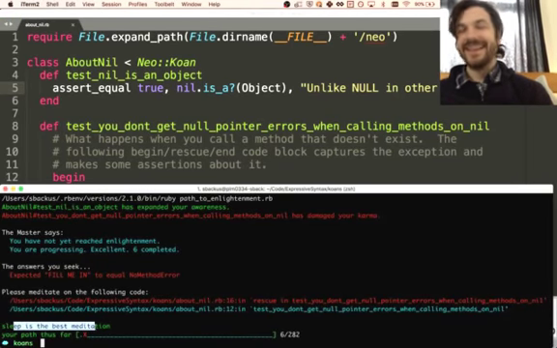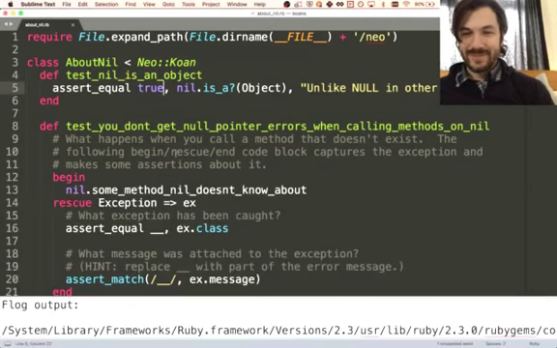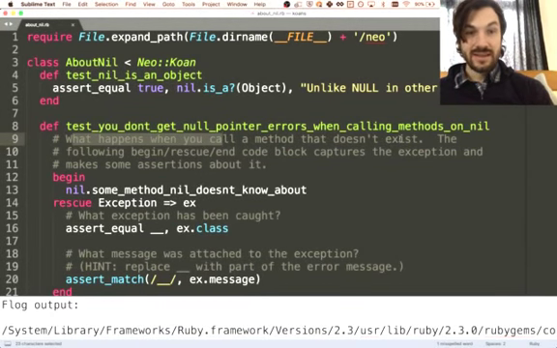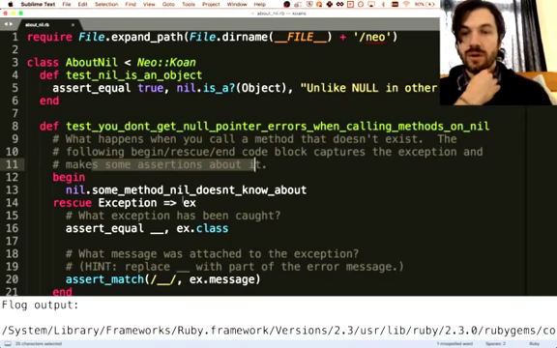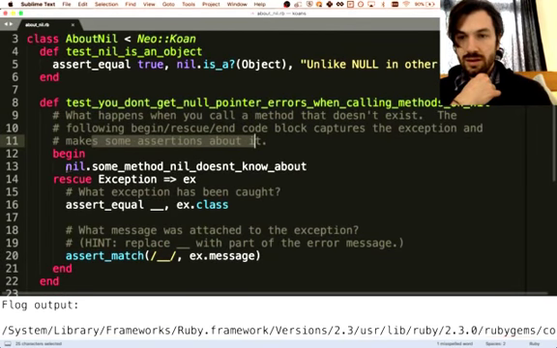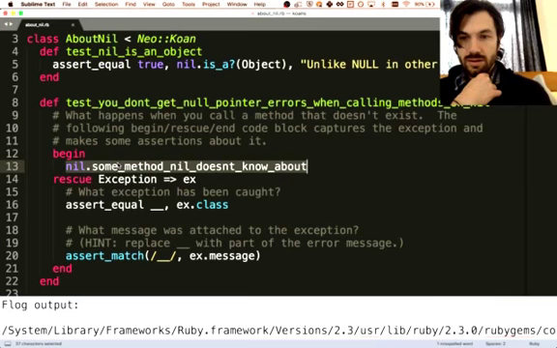Sleep's the best meditation. Ha! Yup, it's true. What happens when you call a method that doesn't exist? The following begin, rescue, end code captures the execution and makes some assertions about it. So there's a code block that captures the execution and makes some assertions about it. Oh, okay, cool. So we begin, this is our block. Some method nil doesn't know about. Right, so this is not a real method. So we'll get an exception, rescue exception ex.